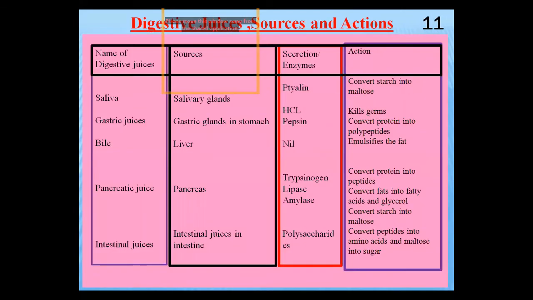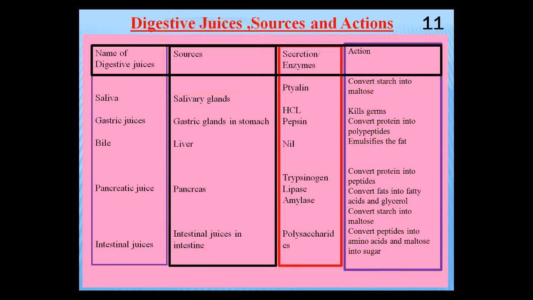Which is left? Now see on the blackboard, this is the summary of your digestive juices, their sources and action. We have discussed the digestive juices. Saliva is present in the oral cavity, inside the salivary glands. It contains ptyalin; in your syllabus, another name is salivary amylase. It converts starch into maltose. The gastric juice is present in the walls of the stomach. It contains HCl and pepsin. HCl kills germs. Pepsin converts proteins into polypeptides, which are also a complex form.